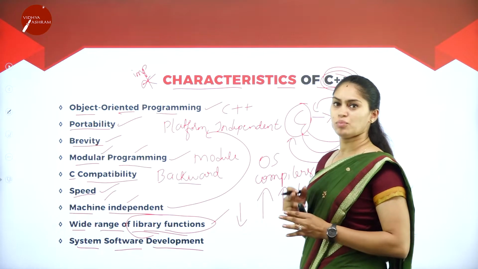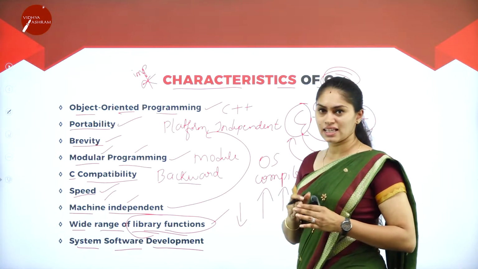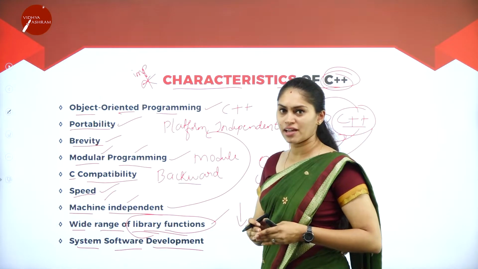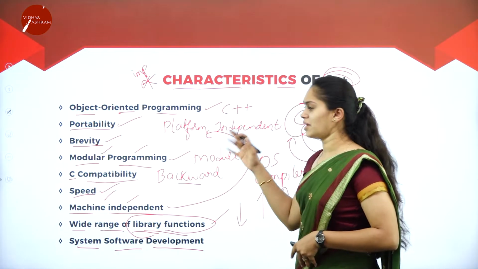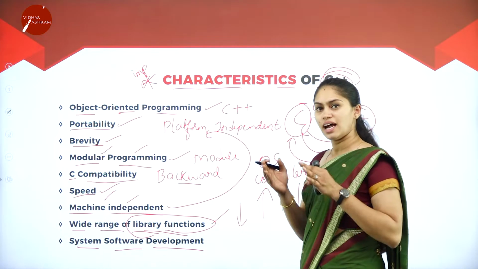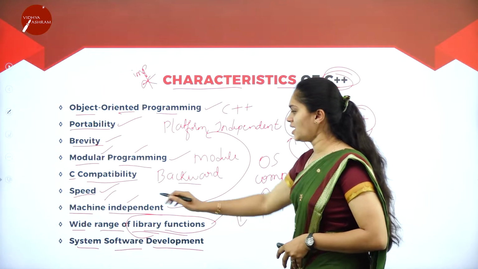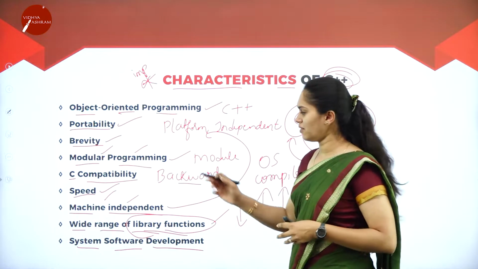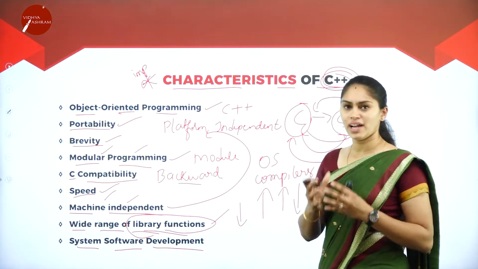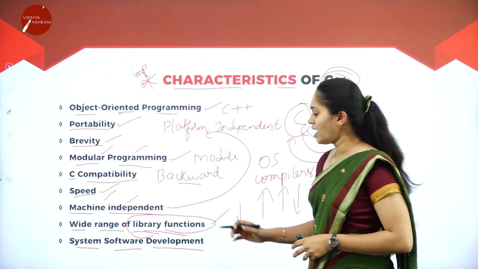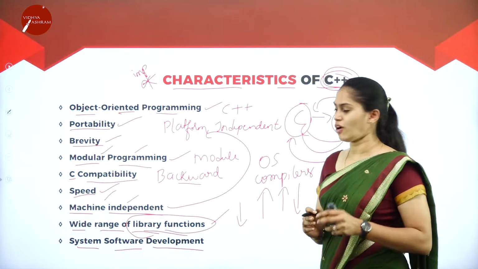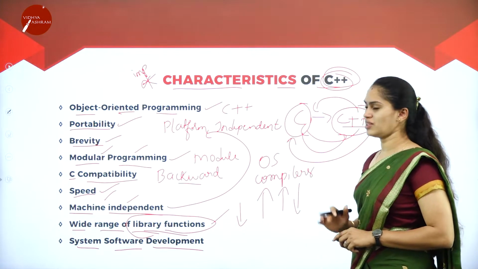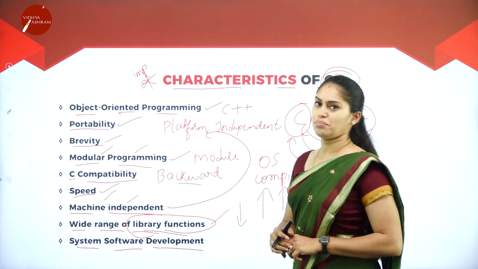Object-oriented programming, portability is there, the size of the code will be less, and it has a modular approach, or modular programming can happen with C++, and it has backward compatibility, and it is machine independent. The programming execution speed will be high, and it has a wide range of library functions, and we can use this C++ in order to develop system software. So this is about the characteristics of C++.